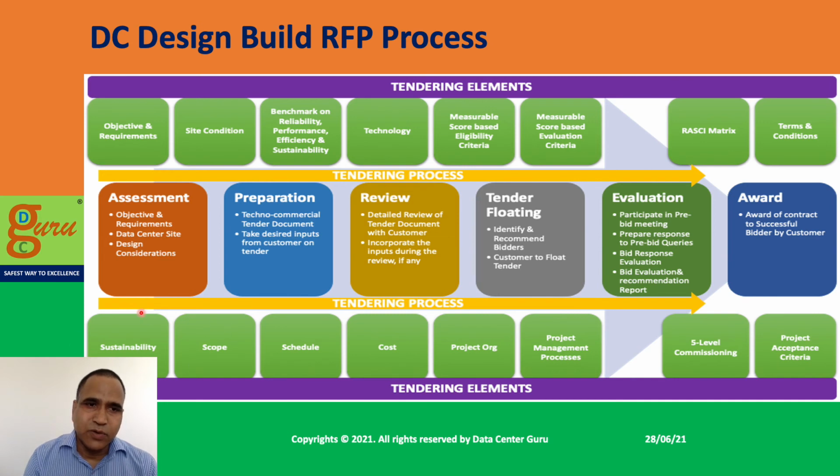Then from a sustainability perspective, define the scope, define the schedule, define the cost, define the project organization, define the project management processes, how you are going to drive the project, then define the 5-level commissioning process, and finally, what the project acceptance criteria is. If you are able to incorporate all these elements and follow this 6-step process in the RFP process, you are able to almost eliminate the challenges and the issues you are facing today.